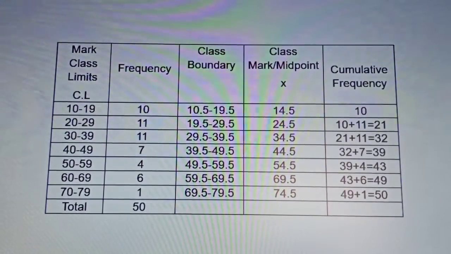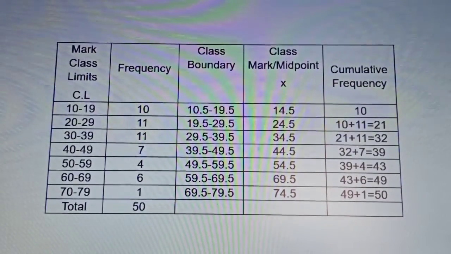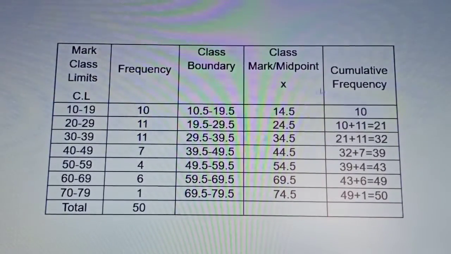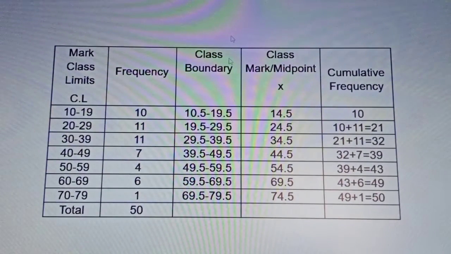And for the cumulative frequency, you have to refer to the values from the frequency. So the cumulative frequency is coming from the frequency itself. Remember that the first cumulative frequency must be equal to the frequency.